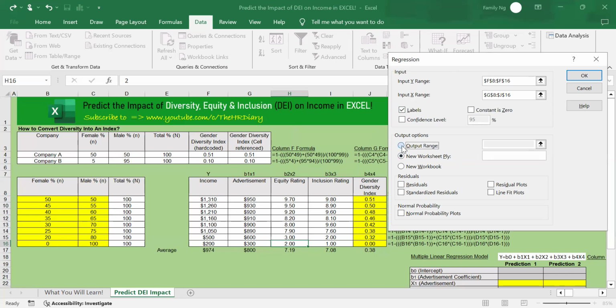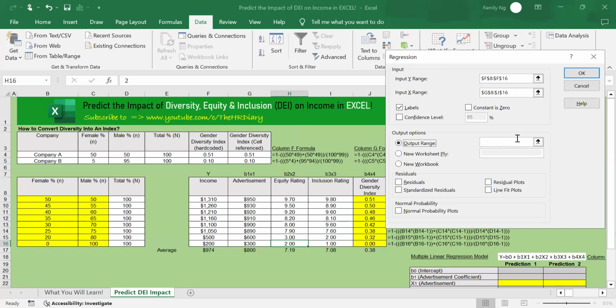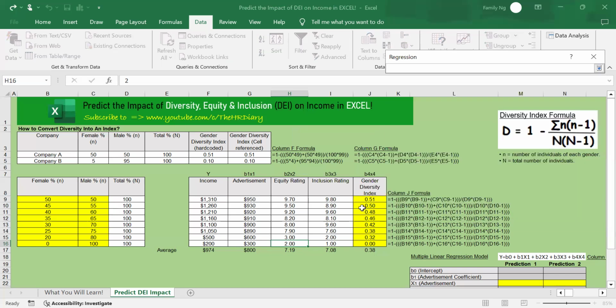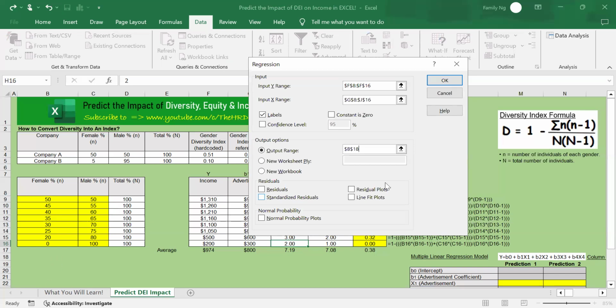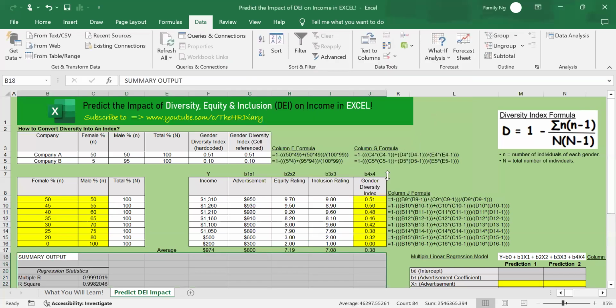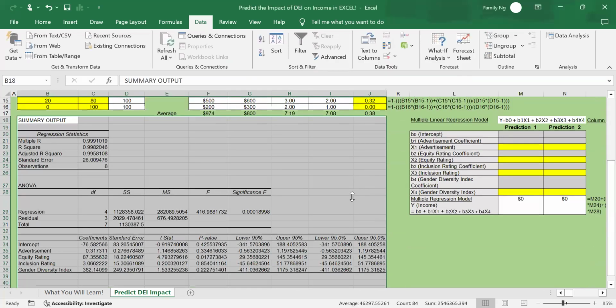Now check on the Output Range. Click onto here and choose where you want the output to appear. So I want it to appear here. So I click onto here, click back here. And once you click OK, you will see the output appear here. So let's click onto OK. And here you have the output.